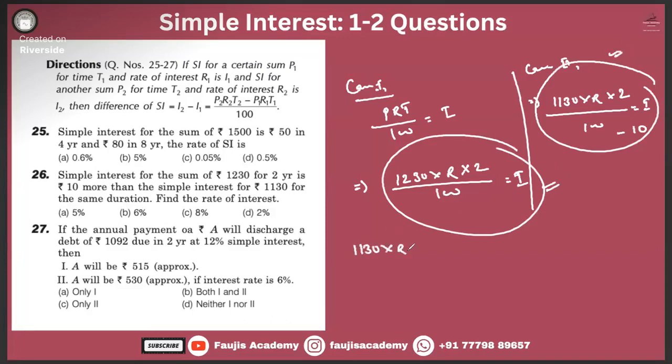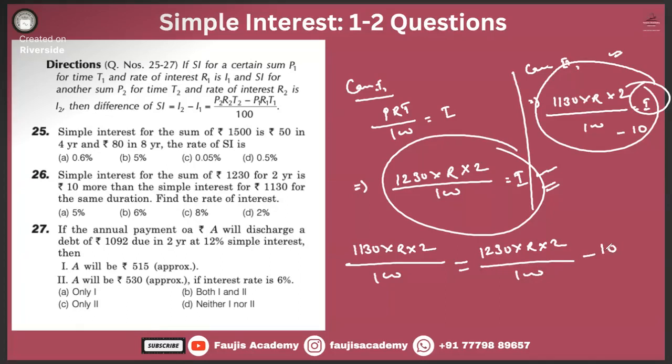1130 into R divide into R into 200 minus, equal to, we'll replace this I with this value. 1230 into R into 2 divided by 100 minus 10, right? So right now, can you do it something like this?